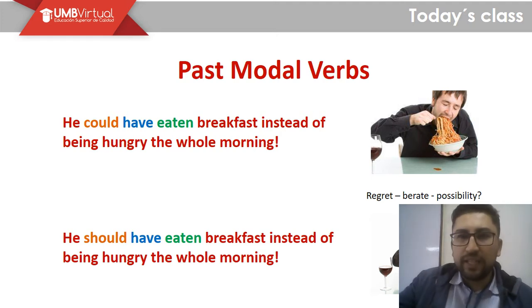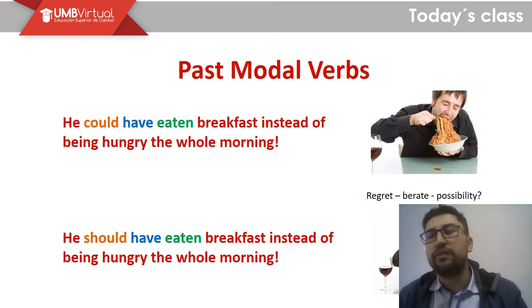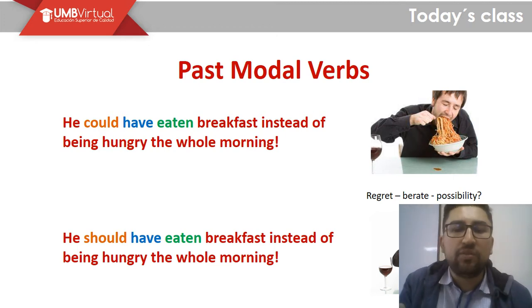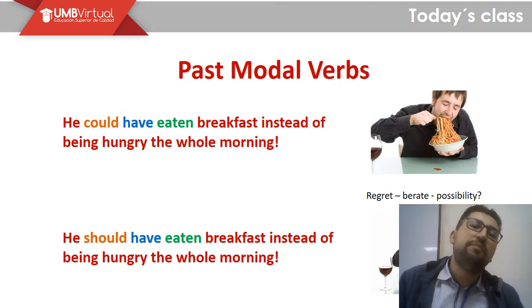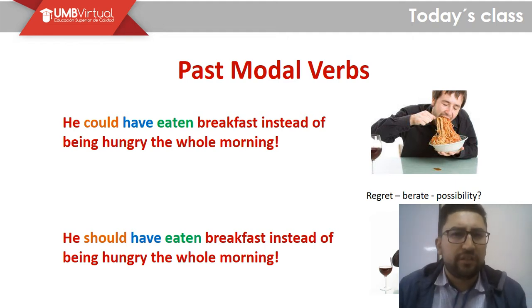I know this guy, his name is Brian or something, and I say, Brian, you should have eaten breakfast instead of being hungry the whole morning, right? It's like I blame him for his attitude. He could have done something earlier, so he could avoid that situation here, right?